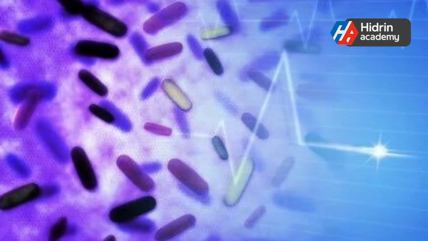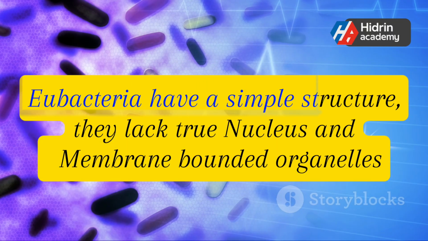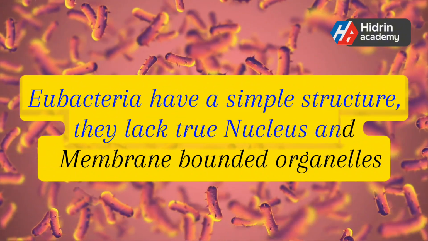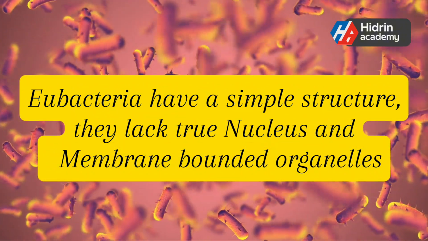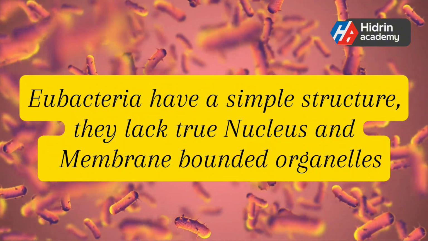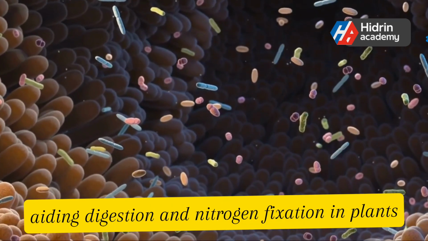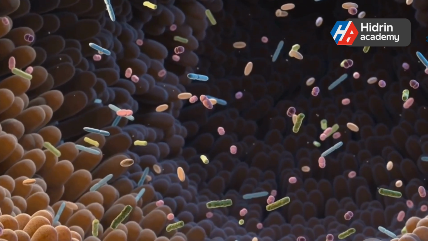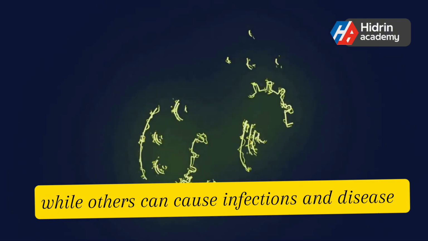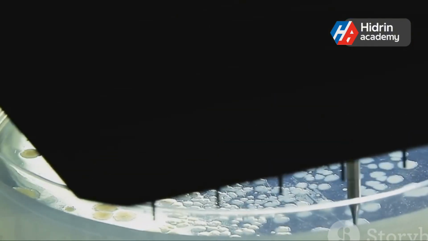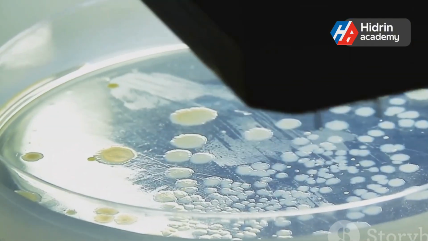Unlike more complex cells, Eubacteria have a simple structure. They lack a nucleus and other membrane-bound organelles, yet they have evolved incredible survival mechanisms. Some bacteria play a beneficial role, such as aiding digestion and nitrogen fixation in plants, while others can cause infections and diseases. Despite their simplicity, Eubacteria are powerful, adaptable, and essential to life on Earth.